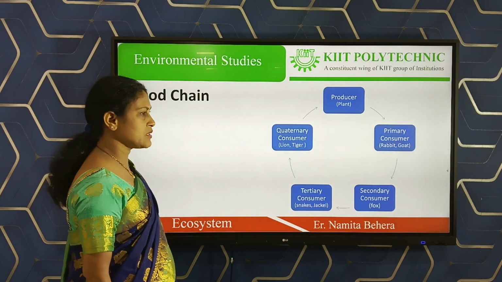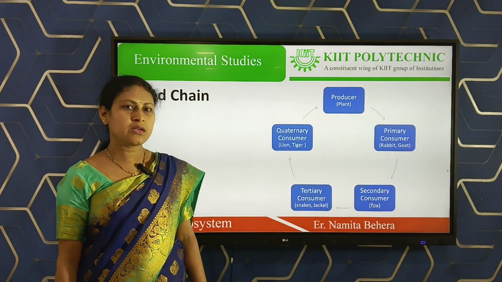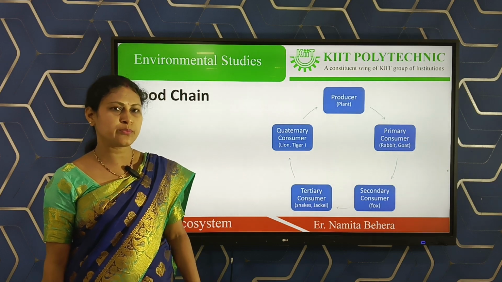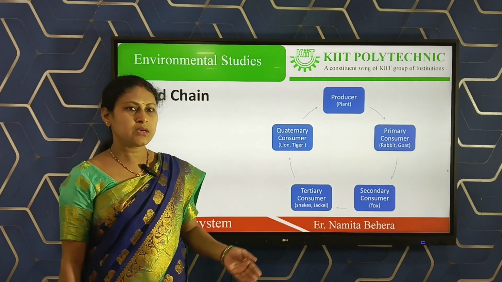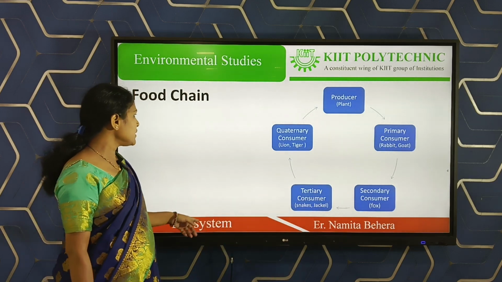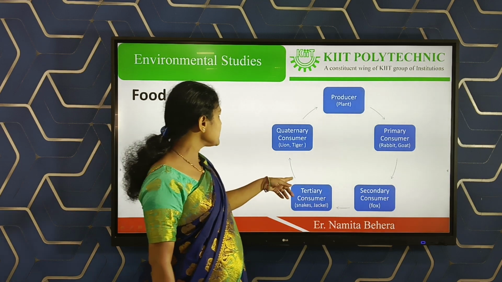So what is a food chain? A food chain is the single linear pathway between the different organisms or different trophic levels, from higher trophic level to lower trophic levels. This is the schematic diagram of a food chain.